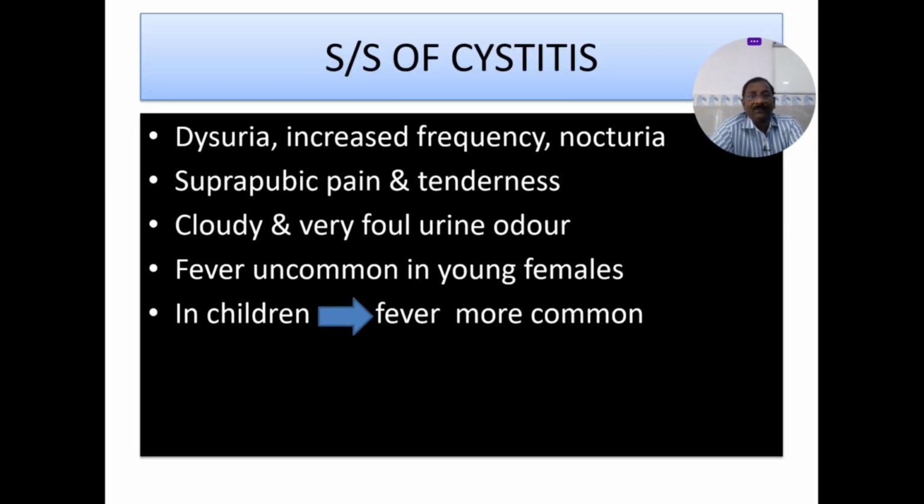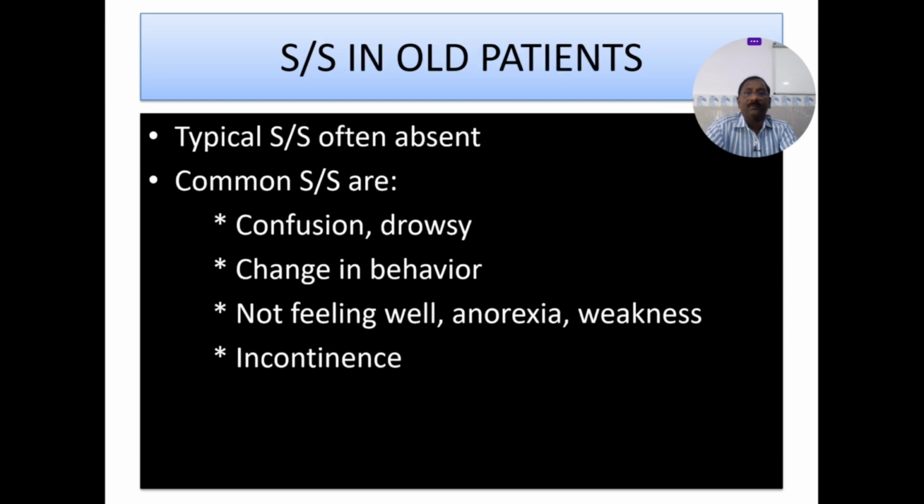In cystitis, you will have dysuria, increased frequency, nocturia, suprapubic pain, tenderness, cloudy and foul urine odor. Fever is uncommon. In children, fever is more common in cystitis. Usually in adults, in our physician practice, fever is usually absent in cystitis and urethritis, whereas in pediatrics, fever is more common even with cystitis.